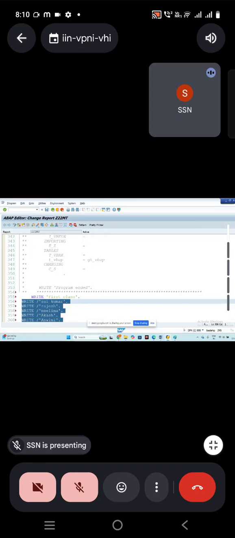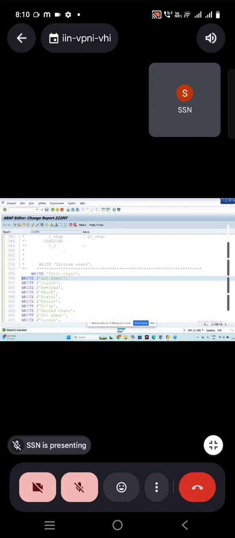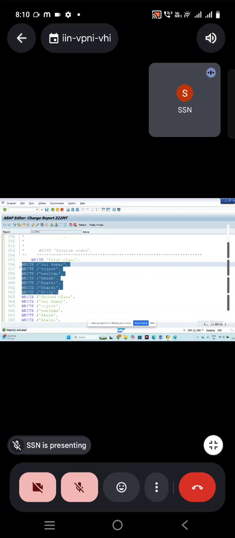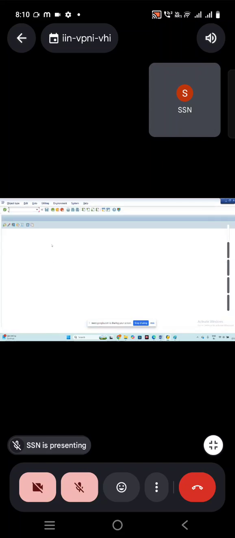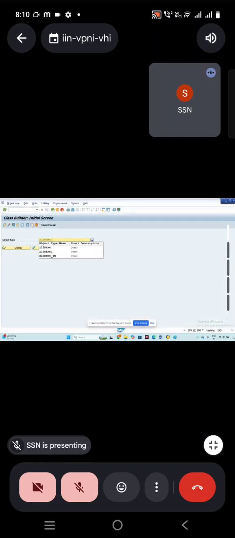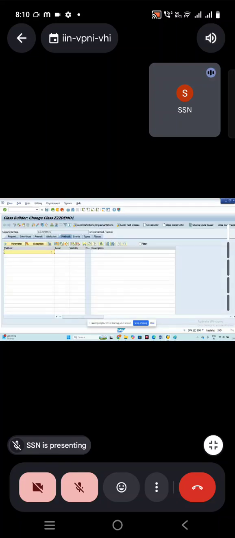Same, we have the same repetition of names. We know that we use it the same for subroutines, correct? Function modules. Now we are going to see the class methods. Z22 demo 1, change, because I created it already. Method. Names is the method, and the visibility.